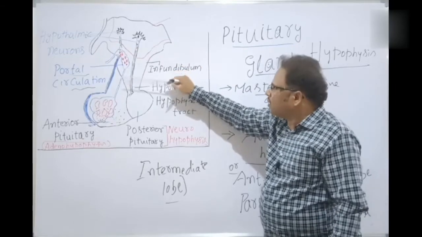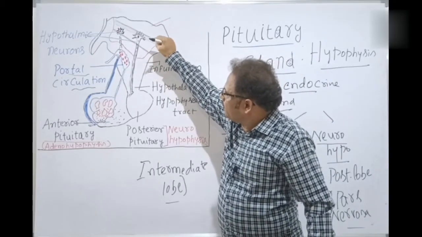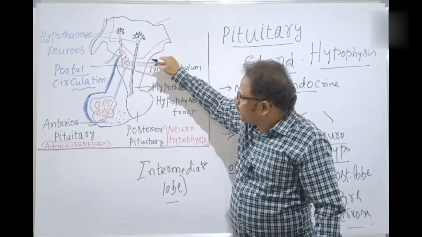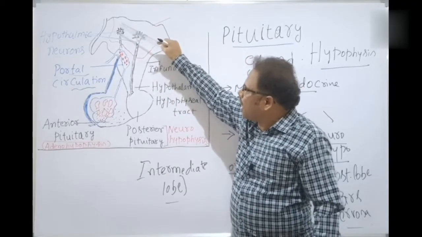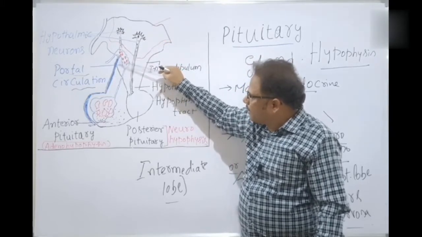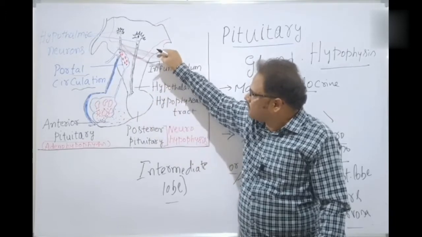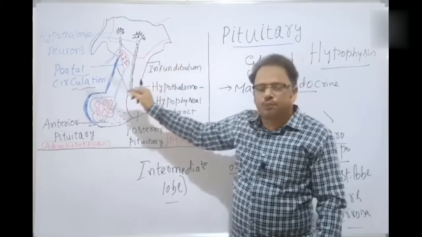Whereas here, the hypothalamic neurons are present in the hypothalamus and they release various hormones into the anterior pituitary. And what is present in between? There is a portal circulation.